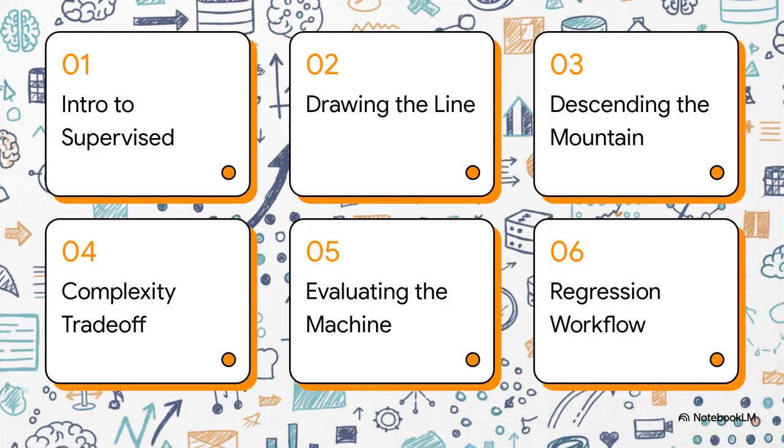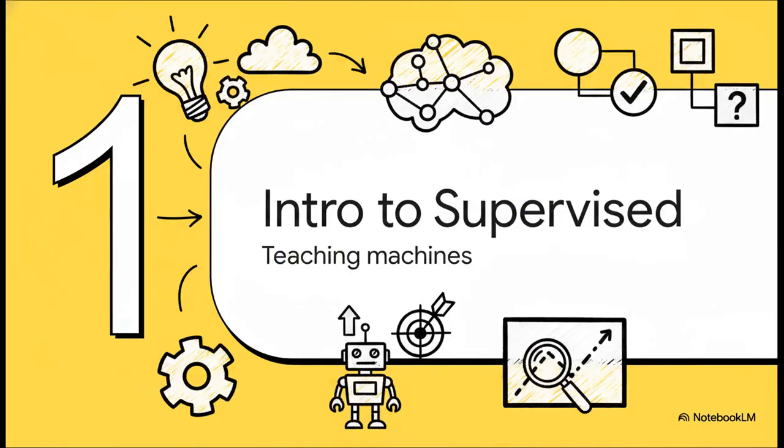Here is our roadmap for today. We'll start with a welcome to supervised learning, then we'll move on to drawing the perfect line and descending the error mountain. After that, we'll tackle the complexity trade-off, evaluate the machine, and wrap it all up with the complete regression workflow. Section 1. Welcome to Supervised Learning, teaching machines with labeled data.